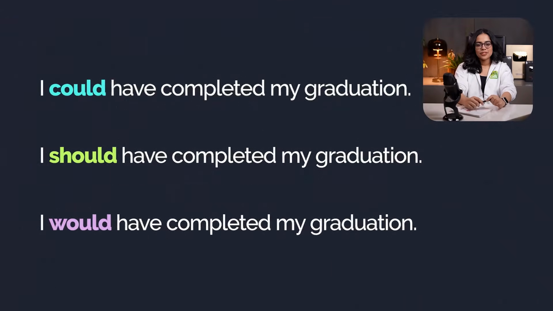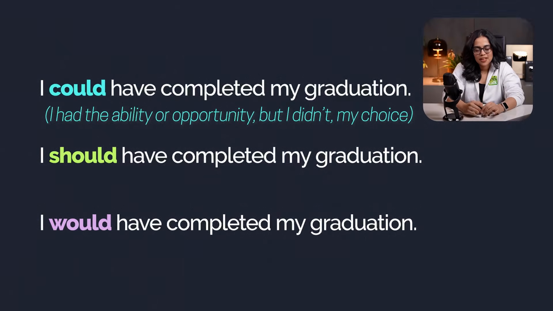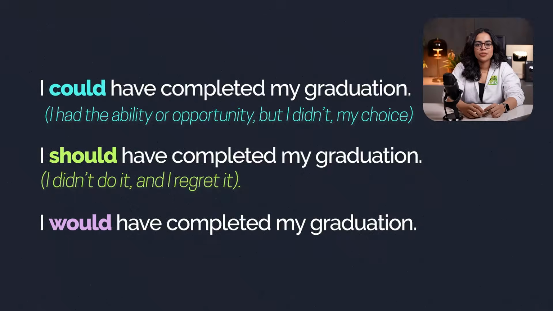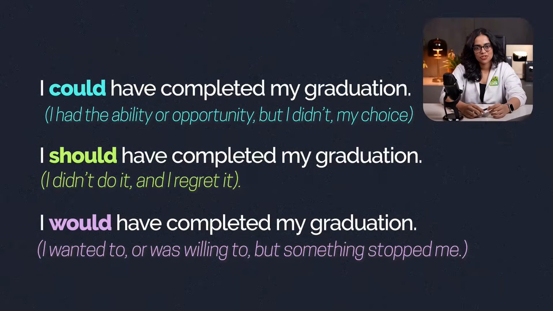Now, in the first sentence, could means I had the ability, the opportunity, but I didn't. It was my choice. I didn't complete my graduation. In the second sentence, should means I didn't do it. It means I didn't complete my graduation, and now in the present, I am regretting. So it expresses a regret. And the last sentence, would means I wanted to, or I was willing to complete my graduation, but something stopped me. Possibly I had no money, or the circumstances were such that I did not complete my graduation.